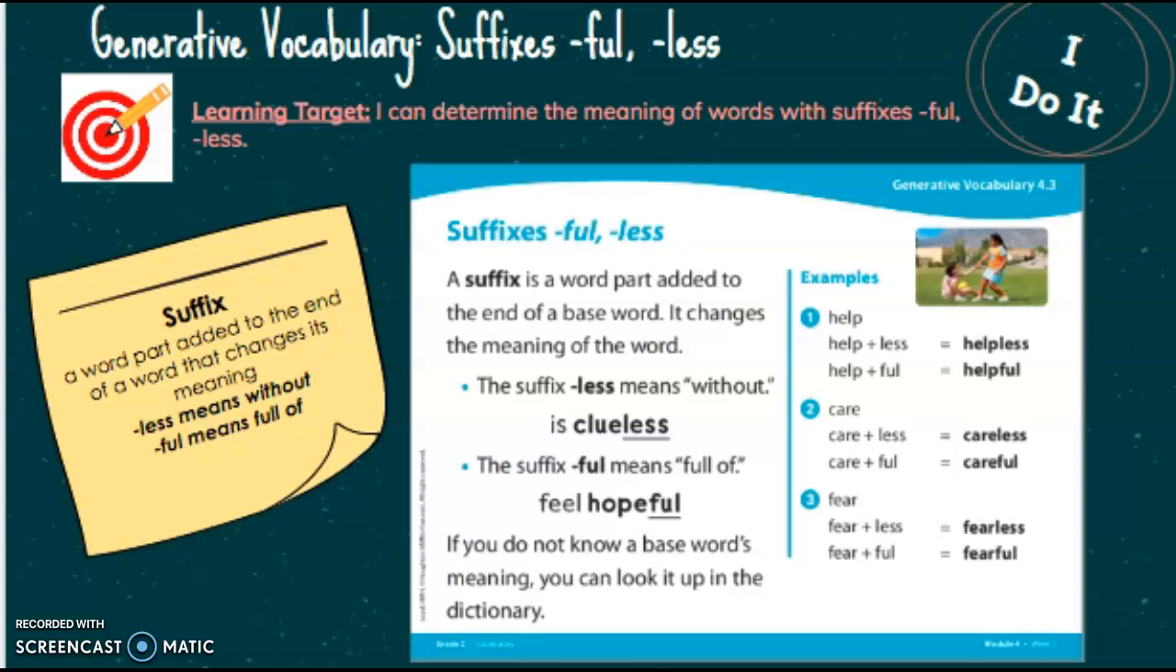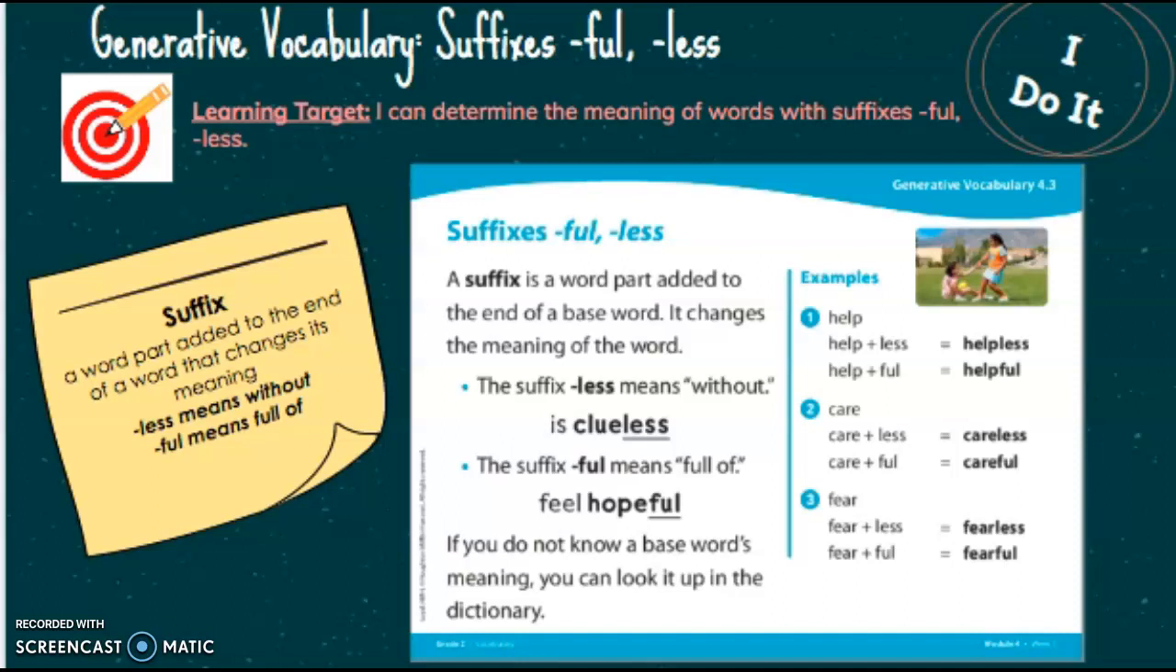Today we're going to be talking about suffixes full and less. Our learning target says, I can determine the meaning of words with suffixes full and less. A suffix is a word part added to the end of a base word. It changes the meaning of the word.